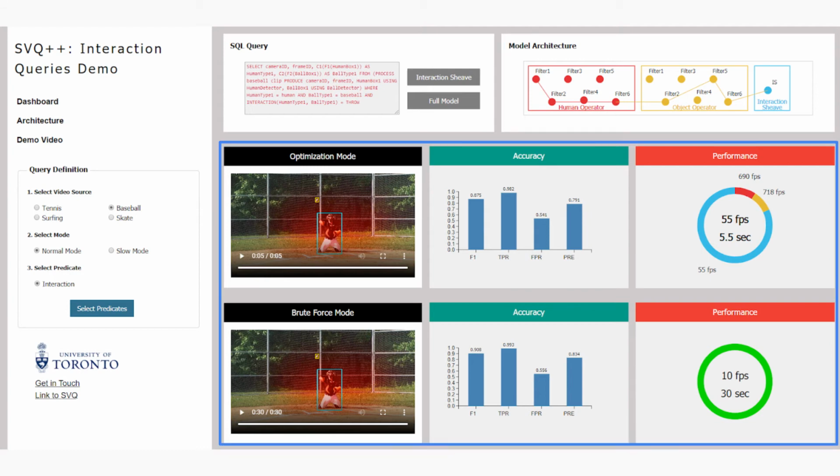By clicking the optimization button, our approach will be invoked, while by clicking the brute force button, state-of-the-art object detectors and action recognition models will evaluate the respective input video. We can observe the query results and the performance of our proposed algorithms under the optimization area. We visualize the query as a red heat map appearing on the frames.